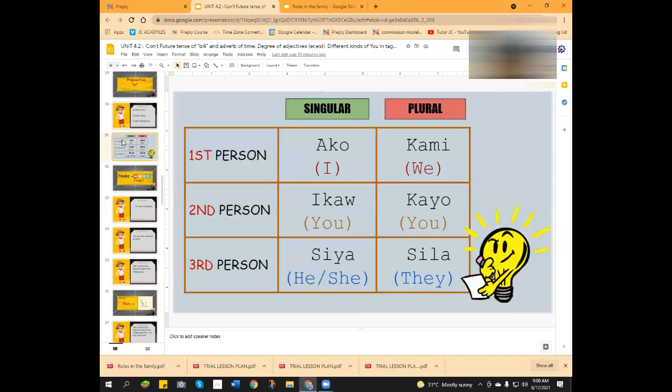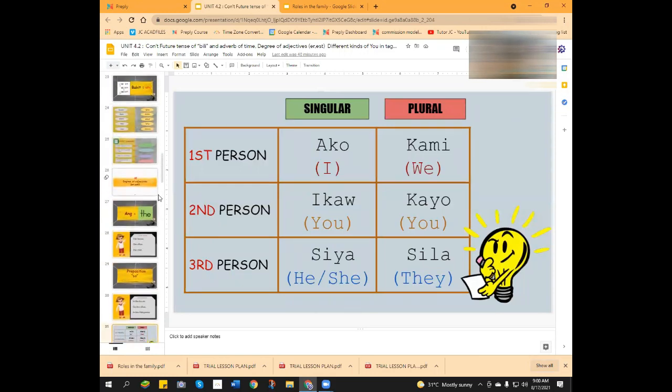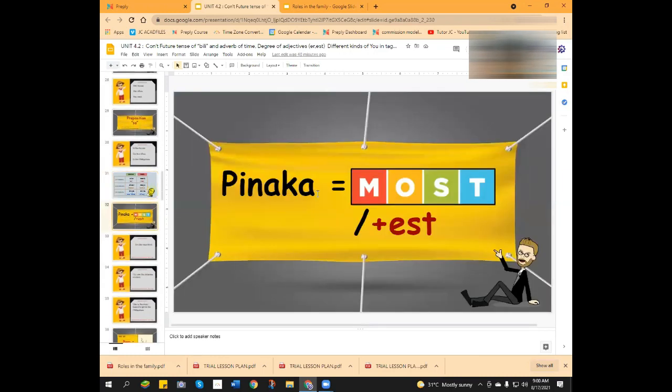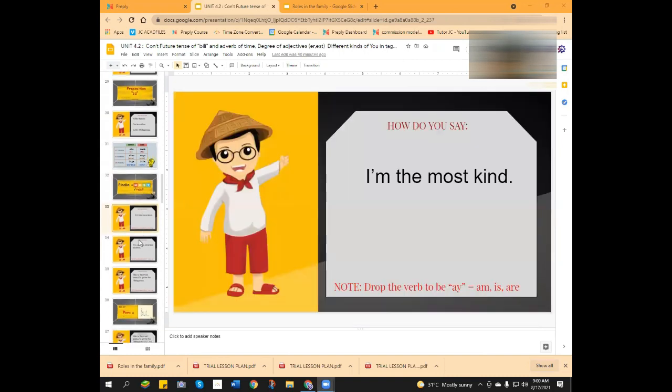But before that, the first degree of adjectives is the superlative, most. Do you know how to use this one? The most beautiful, the most kind, like that. But in Tagalog, we will just say, pakibasa, pinaka, which means most.